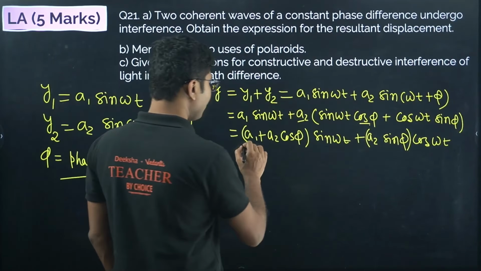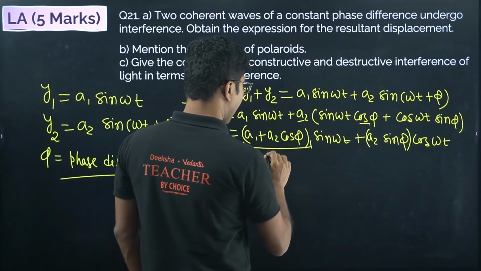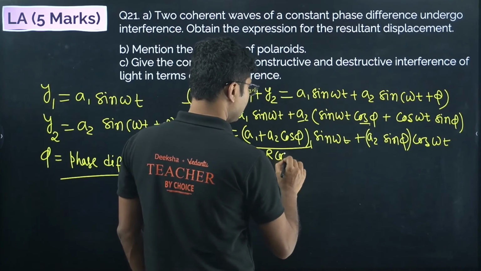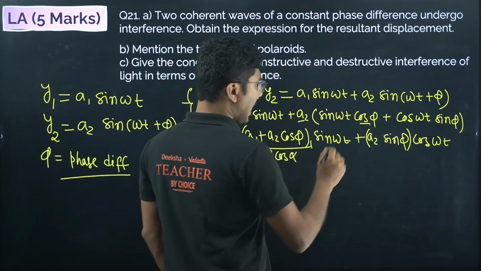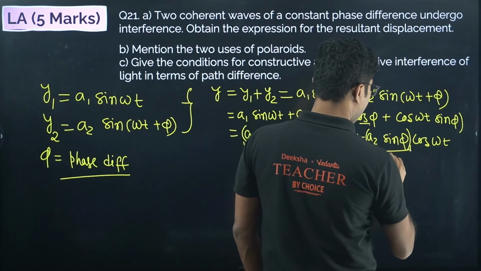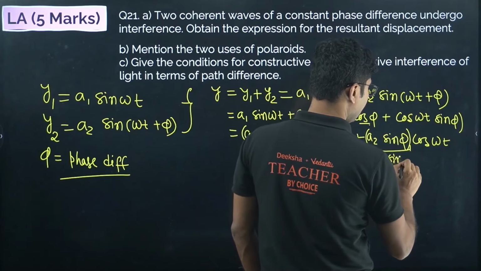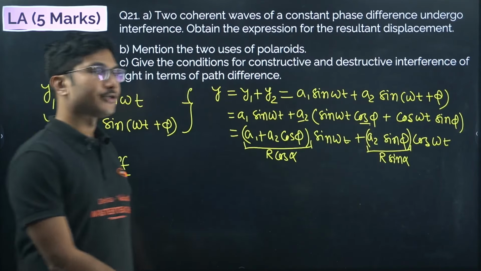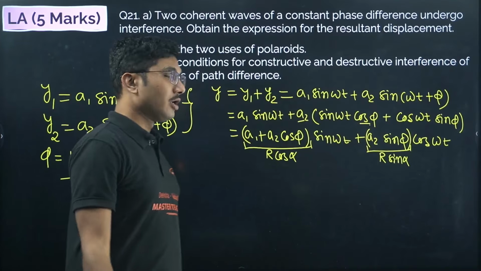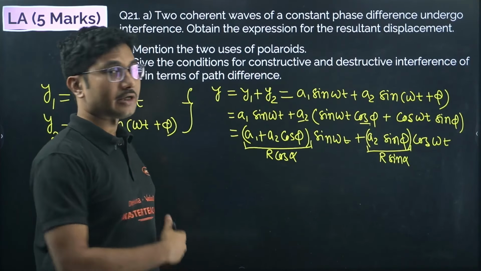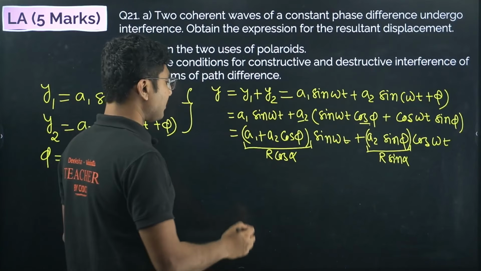Now if you substitute this term as r cos alpha and this term as r sin alpha, this is a very common substitution that you do in your integration or differentiation substitution method problems, right?